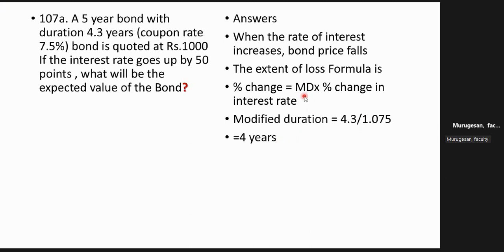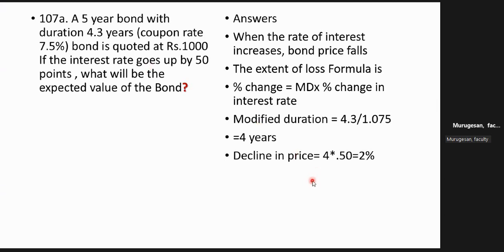Now we apply the formula. The percentage change will not be an increase, it will be a decline. Why declining? Because 50 points is going up, so the price will decline. So modified duration 4 into 50 points, and you have to make it a decimal. Don't put 50. 50 points means 0.50. So 4 into 0.50 is 2. What is the meaning? The price will come down by 2%, because interest rates are going up and the price moves in the opposite direction.